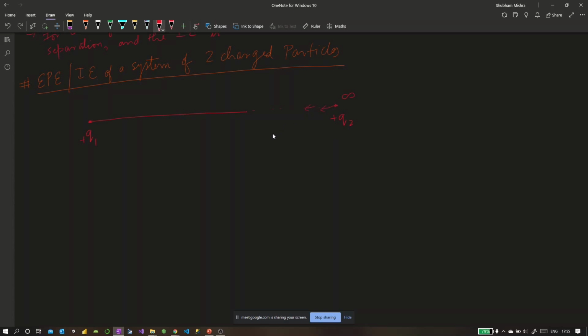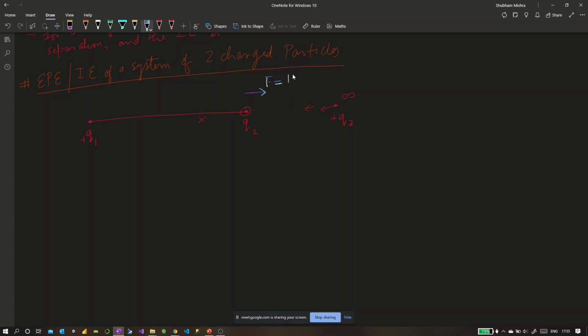Now, when it is at any generic distance, let's say x from q1, the force on q2 would be in what direction, assuming that both are positive charges? The force would be in this direction. It would be a repelling force, and we can call this F. And what would be the magnitude?